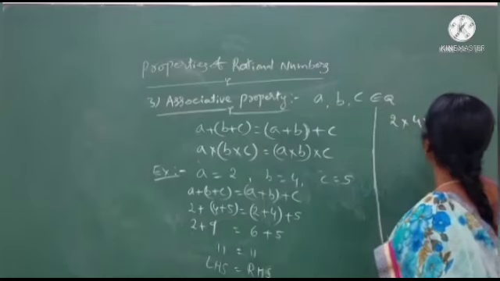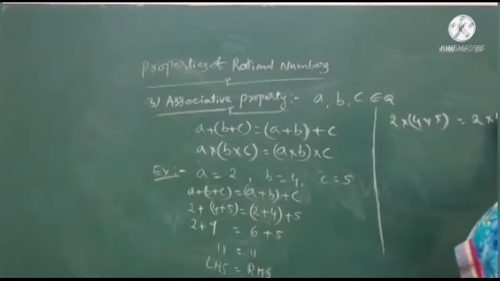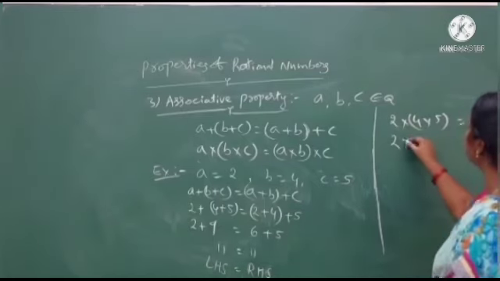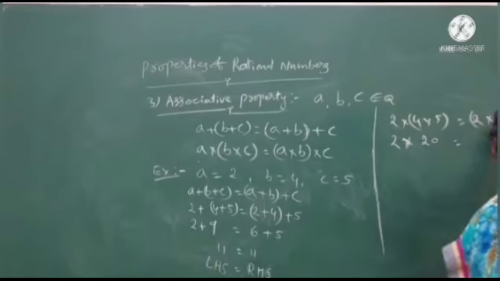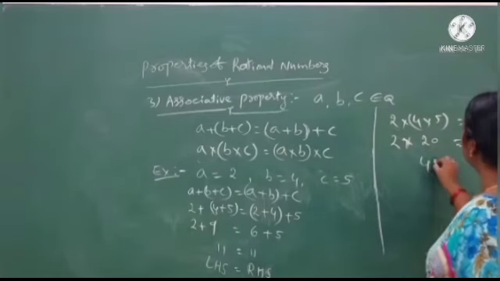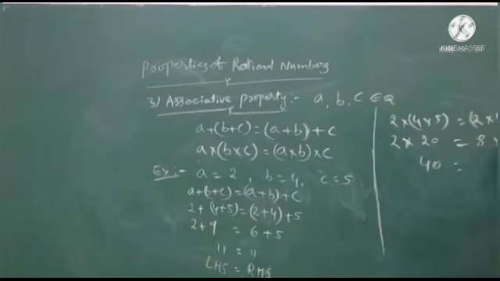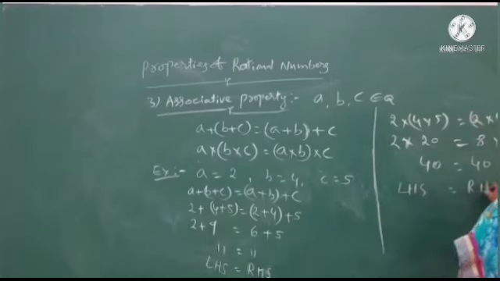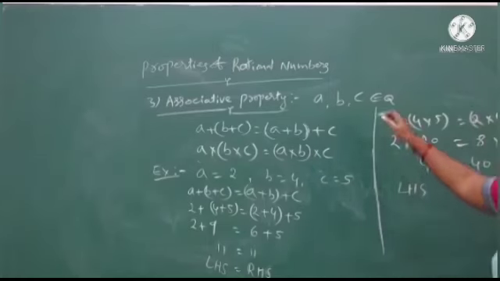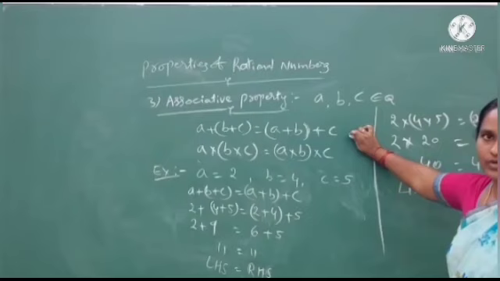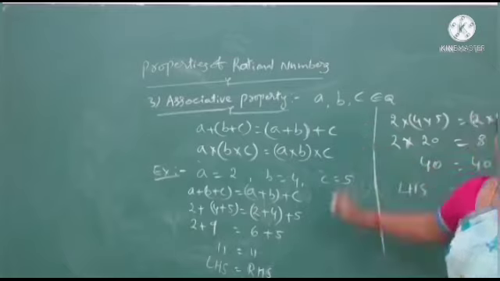2 into 4 into 5 and 2 into 4 into 5. 2 into 4 5s are 20, and 2 4s are 8 into 5. 2 20s are 40 and here 8 5s are 40. Here also LHS equals RHS. So the associative property is satisfied under addition and multiplication only. We can't apply it for subtraction and division.